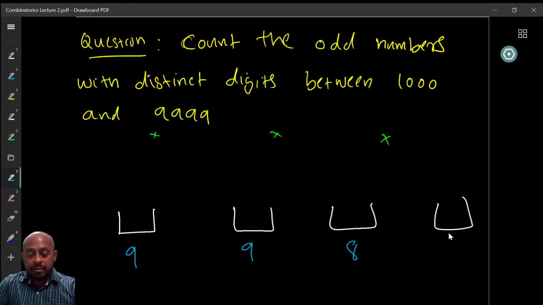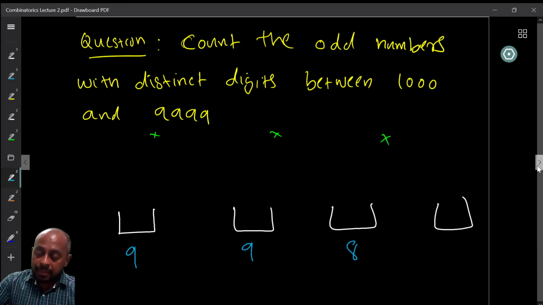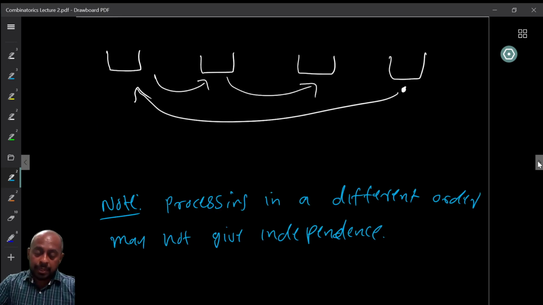This is because the number of available decisions is not independent of the previous decisions. So we need to keep the independence, and for that we might have to choose a particular order of computation. So we computed in this order: we started with the last position. Then we said, I already chose the most restricted one, it must be odd.